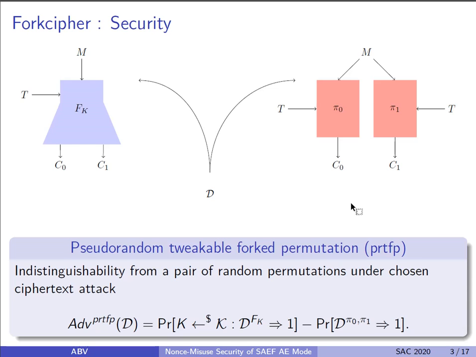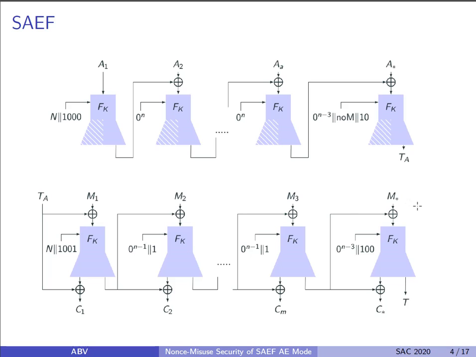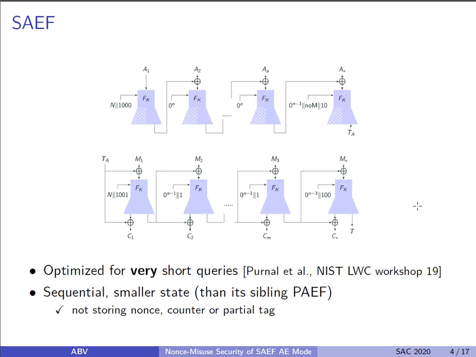SAEF is one of the two fork AE candidates which were selected for the second round of the NIST lightweight cryptography. Unlike its sibling PAEF, SAEF is a sequential mode and it's an online AEAD, hence it minimizes the memory footprint and is more useful for the most constrained devices.